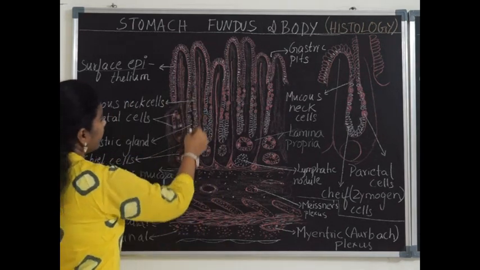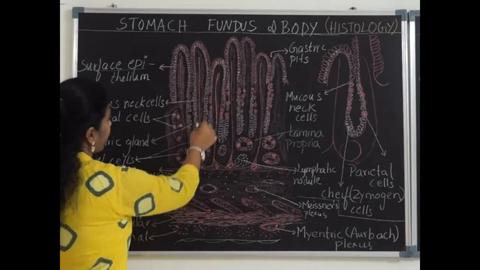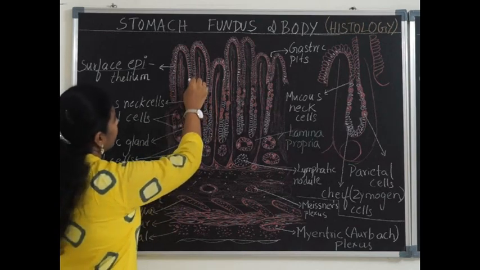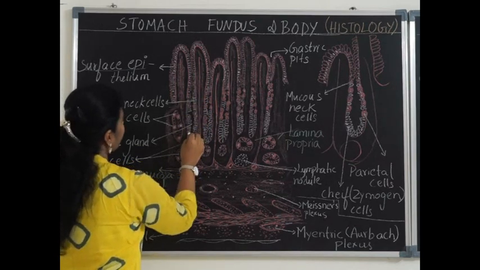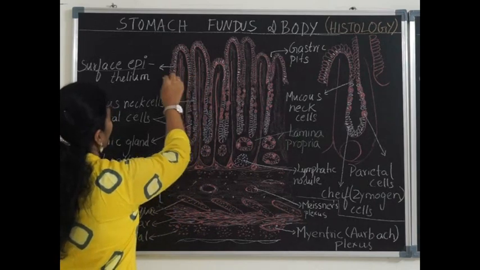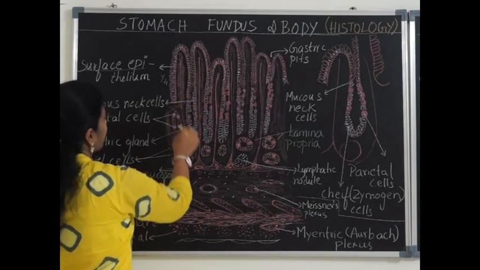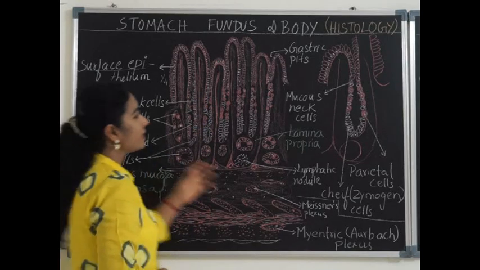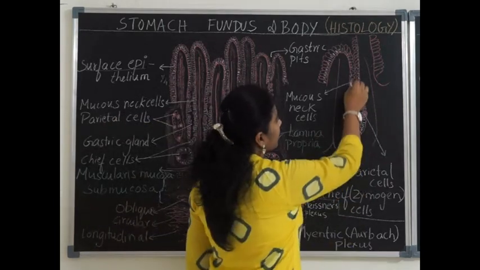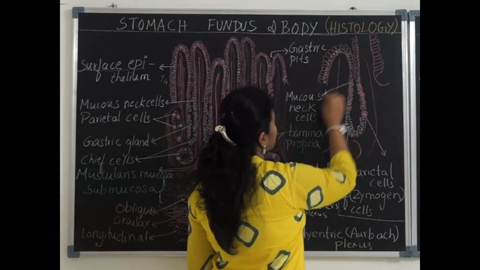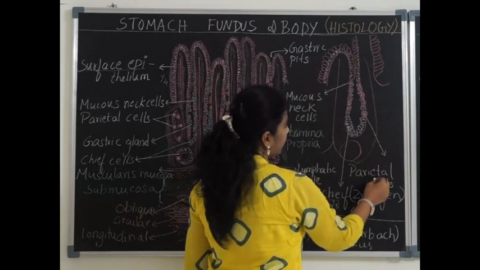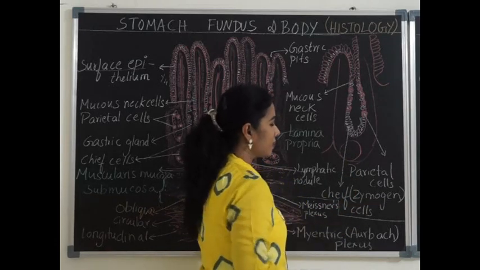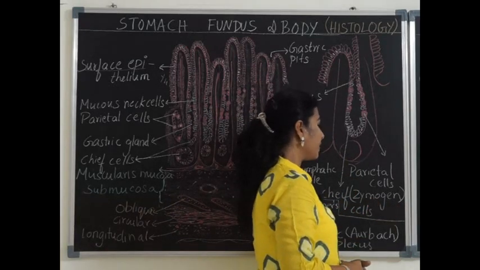The deeper end between the mucosal folds continues to form the glands called gastric glands. Here the gastric pits continue to form gastric glands, and gastric pits occupy only one-fourth of the mucosa, and the rest of the mucosa consists of gastric glands. In a closer view, the gastric glands have mucous neck cells, then parietal cells, which are also called oxyntic cells, and chief cells, which are called zymogen cells or peptic cells.